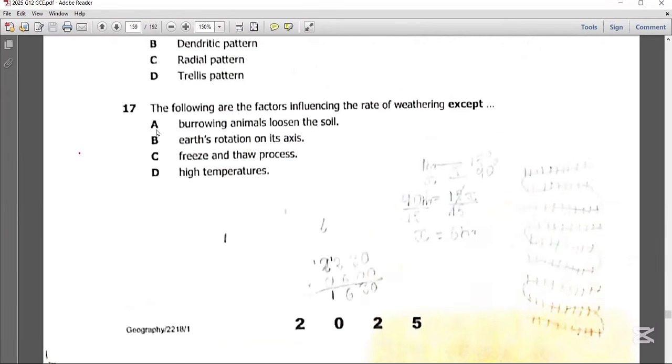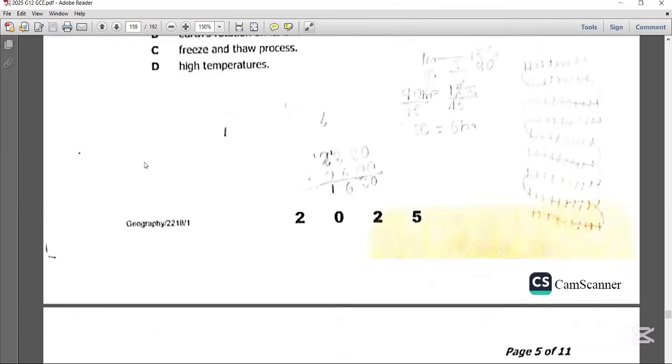Now question 17 says, the following are the factors influencing the rate of weathering except. Now all these are factors that influence the rate of weathering except one. So the best possible answer on question 17 is the Earth's rotation on its axis. The Earth's rotation on its axis does not affect or influence the rate of weathering. So the best possible answer on question 17 is B. Let's get to question 18.